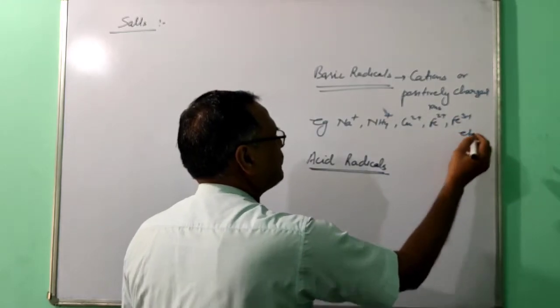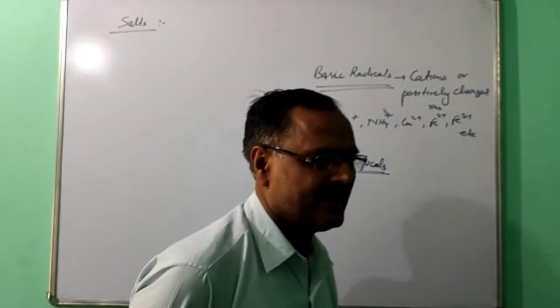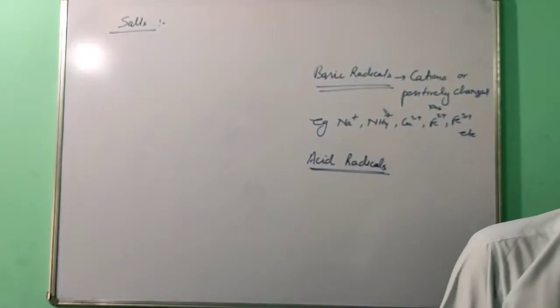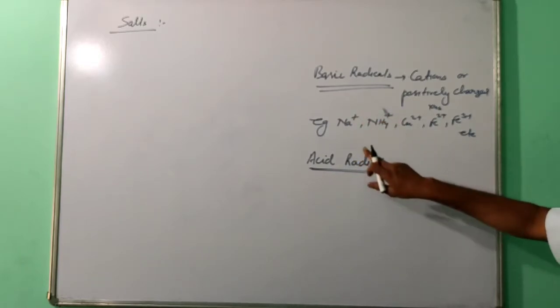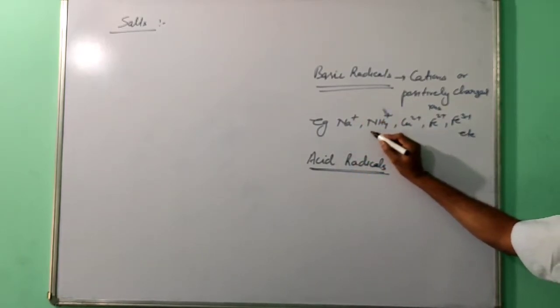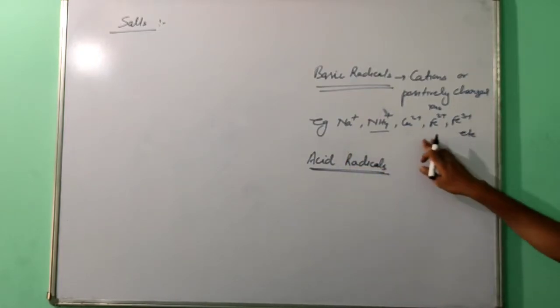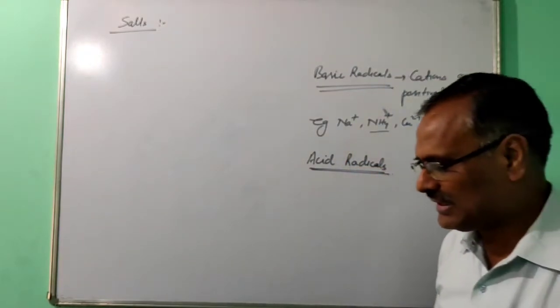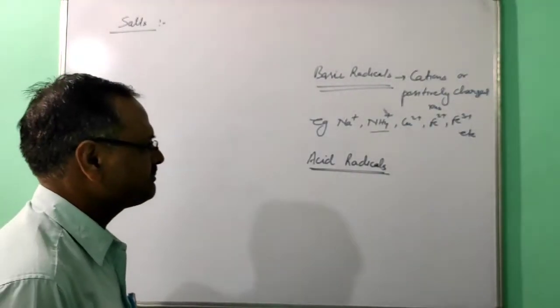Whatever the positive ions are, whether they belong to a metal or non-metal, all are basic radicals. Here only one belongs to the non-metallic category and the others belong to the metallic category, so basically the metal ions are called basic radicals.